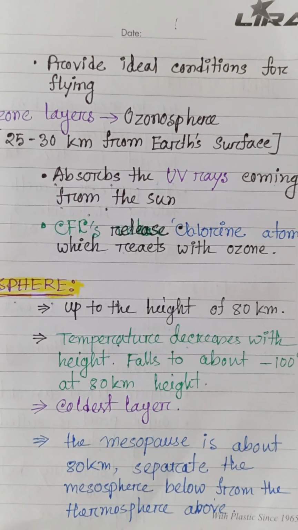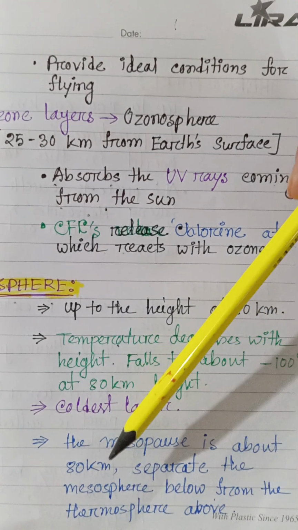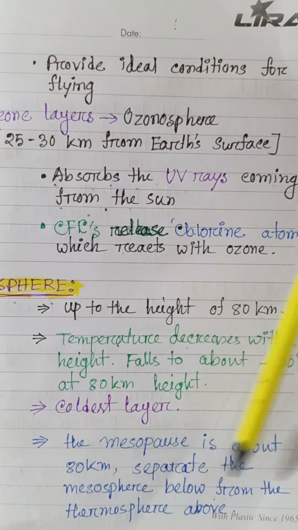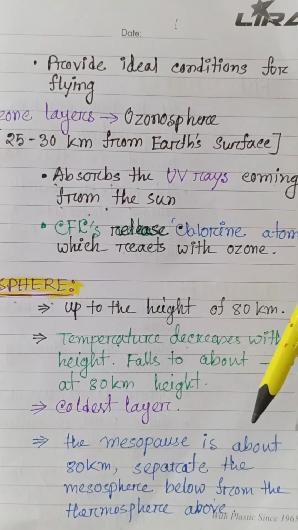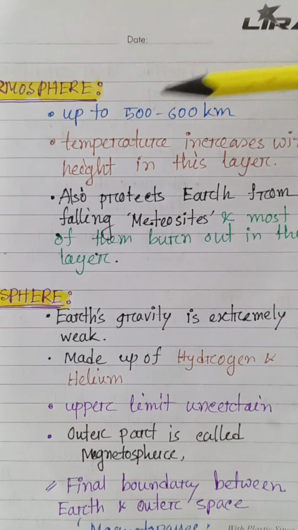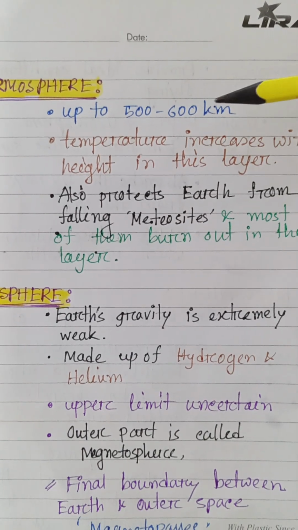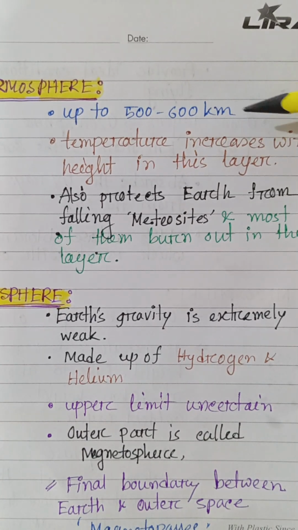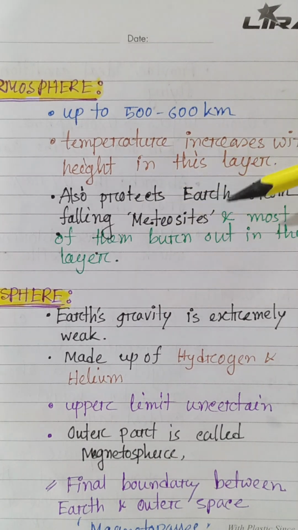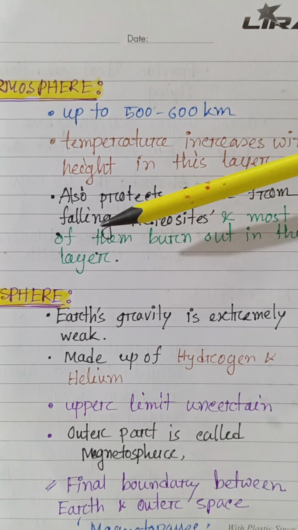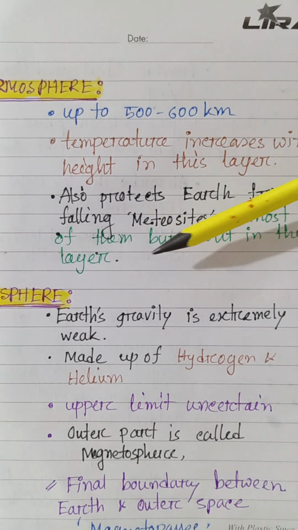Well, the mesopause is at about 80 km and separates the mesosphere below from the thermosphere above. The thermosphere extends up to 500 to 600 km. Temperature increases with height in this layer. It also protects Earth from falling meteorites, and most of them burn out in this layer.